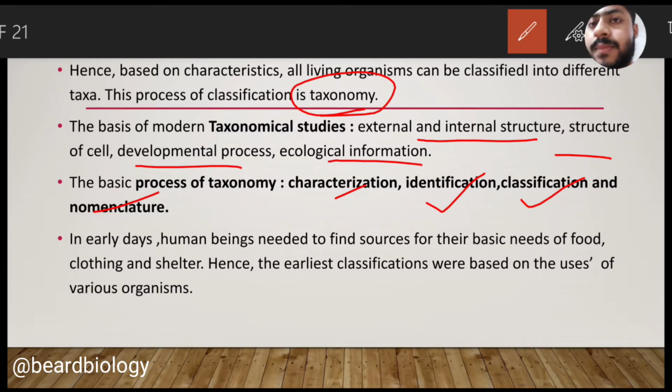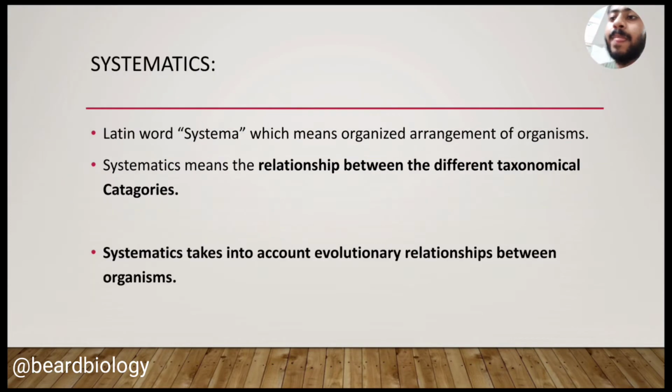Now, in early days, human beings needed to find sources for their basic needs: food, clothing, shelter. So they used to classify the animal kingdom and the plant kingdom according to their use. Human beings always tried to classify different species and organisms according to their use and economic importance. Okay, now let me go to the next slide, that is systematics.